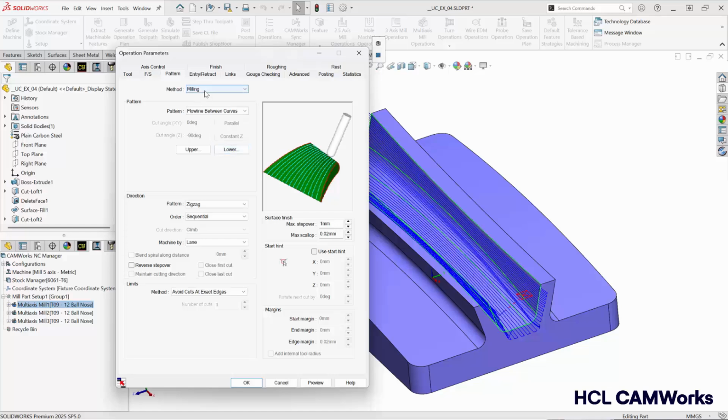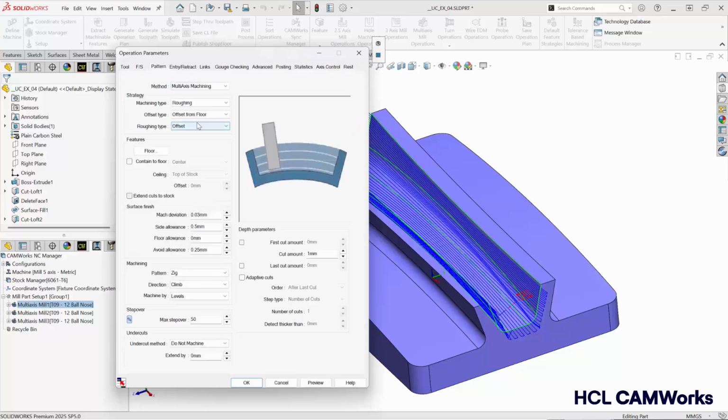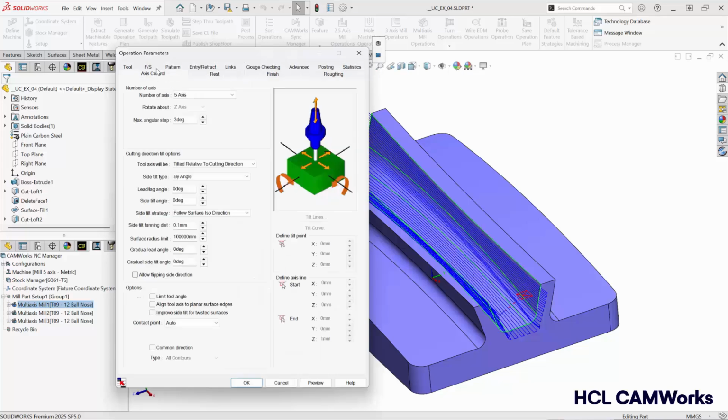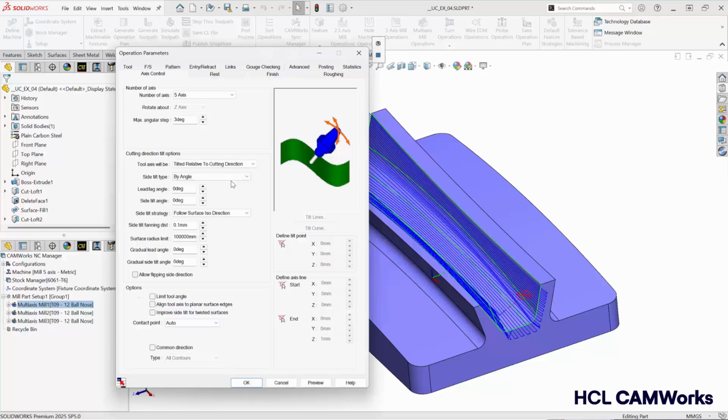The first is the pattern. We have milling, 5-axis drilling, swarf milling, and multi-axis machining. Inside of each method, we have several different patterns that we can use. We also can control the axes as we're cutting. Normal to surface, tilted relative to cutting direction are two of the more common ones. We also have others in the list.